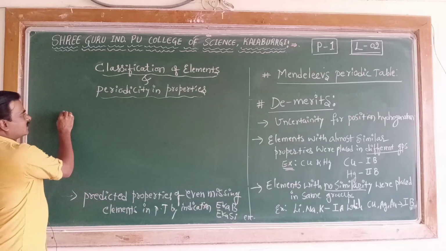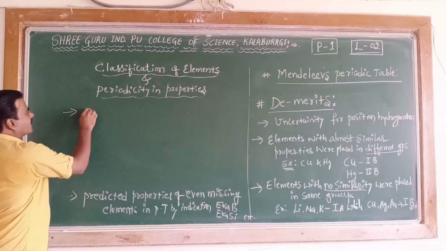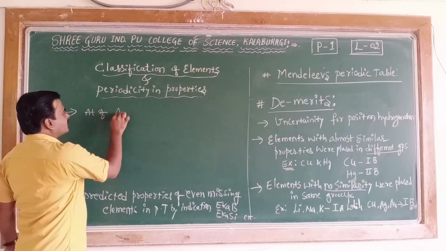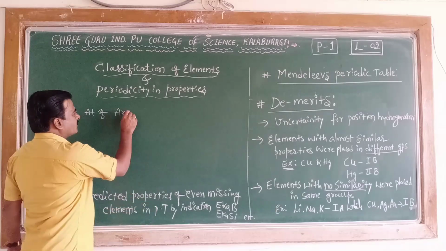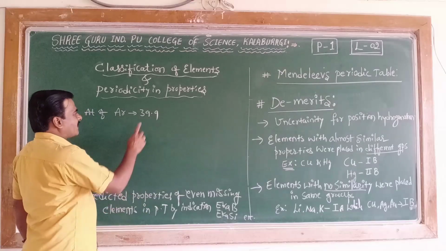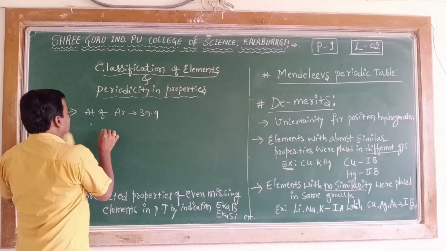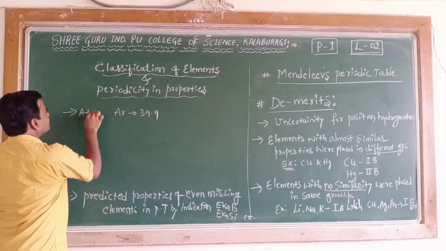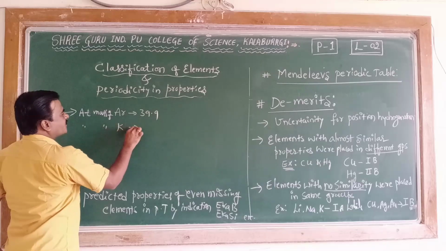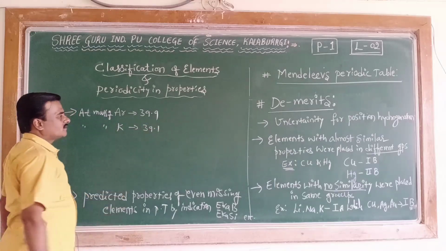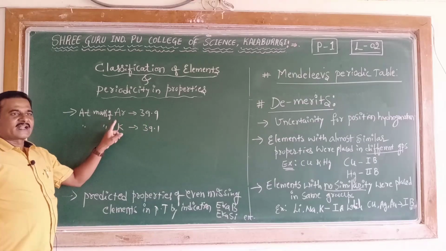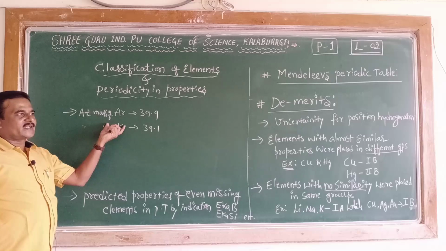If you take the atomic mass of argon, which is 39.9 unit, and that of potassium, which is 39.1. Actually, potassium is to be placed first, then argon, but this rule was violated.